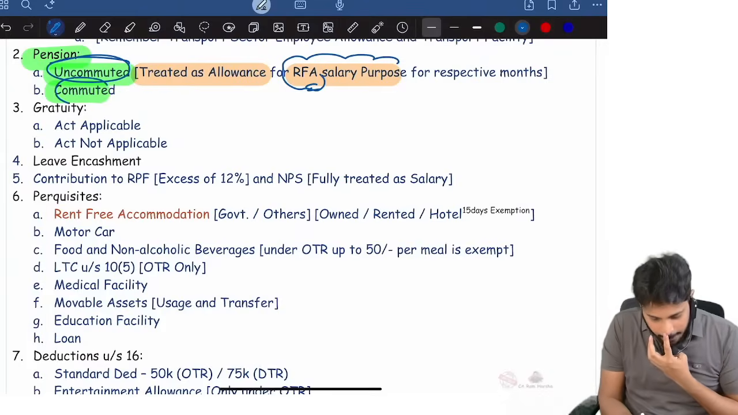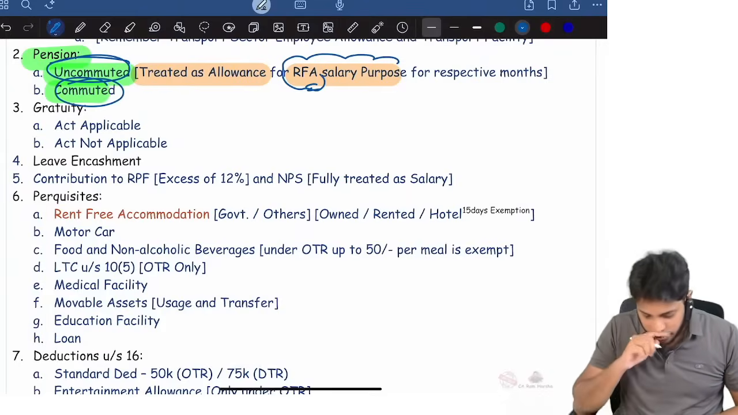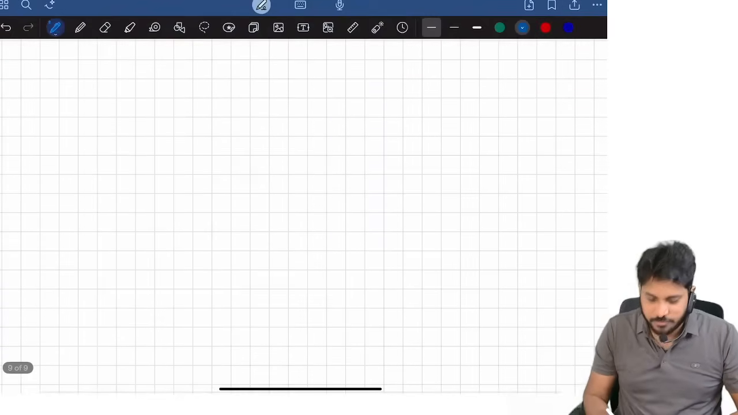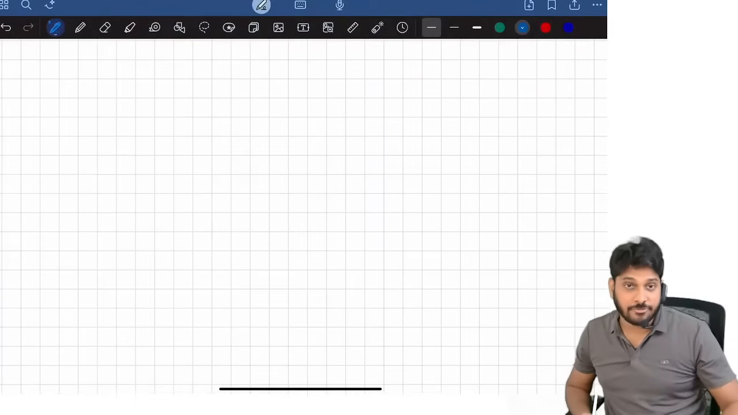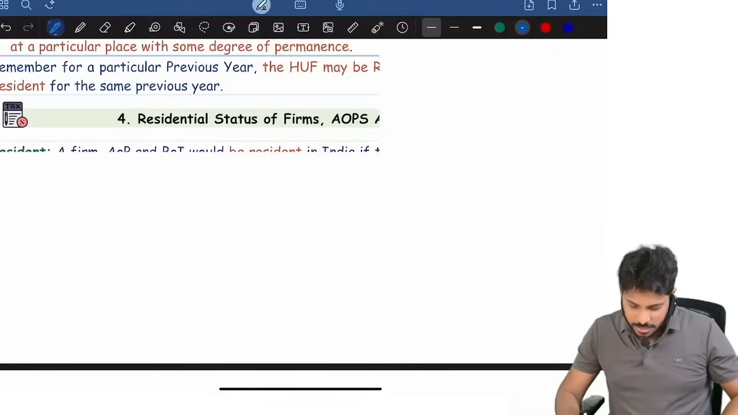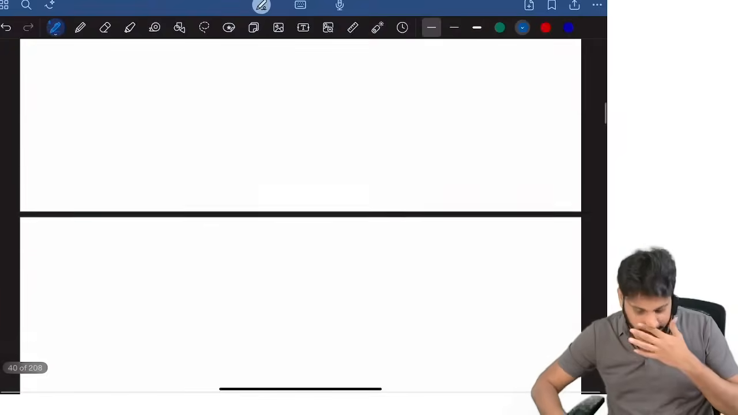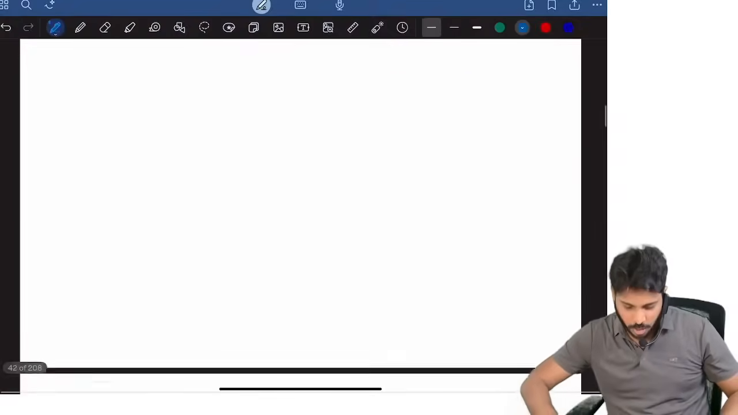Now pension is of two types: uncommuted and commuted. What is uncommuted and commuted? Generally pension is given at the time of retirement. I'll directly open the salaries topic for easier understanding. There itself I will put some numbers and then show you how it works exactly.